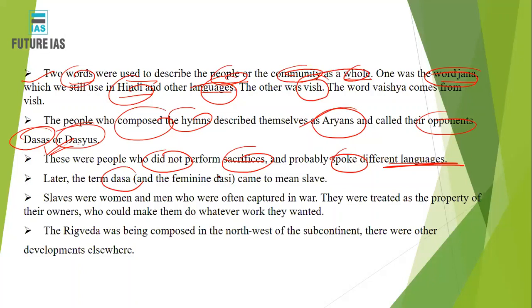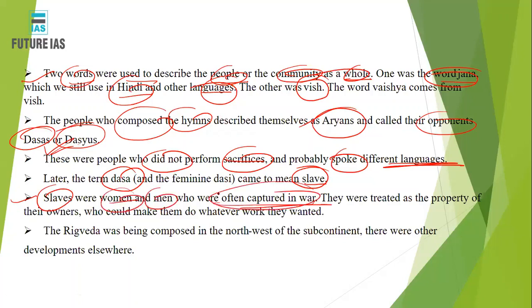Later, the word dasa also started to mean slave, which shows that the dasas were the native residents of the Indian mainland. The slaves were women and men who were often captured in war.